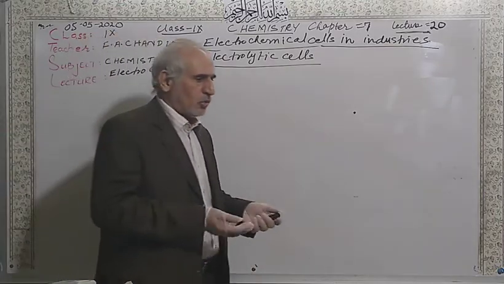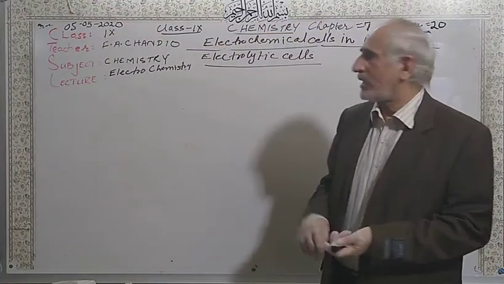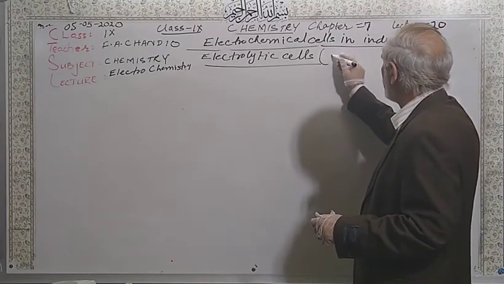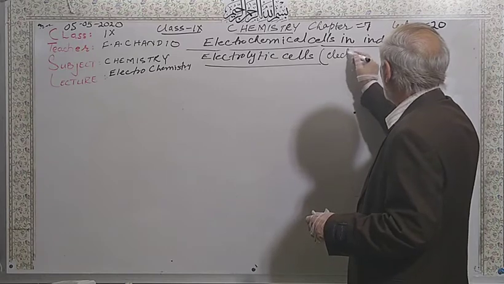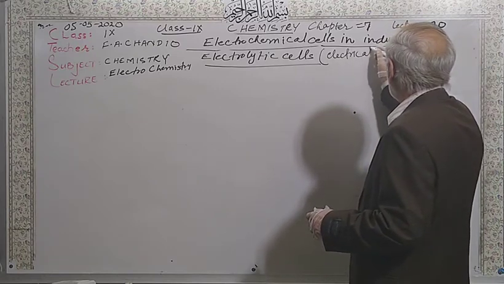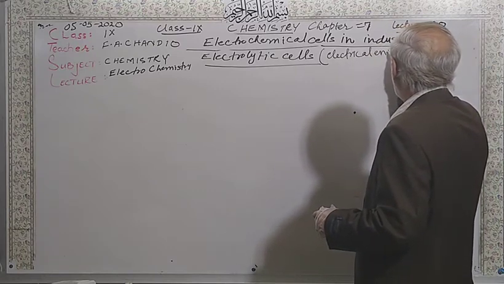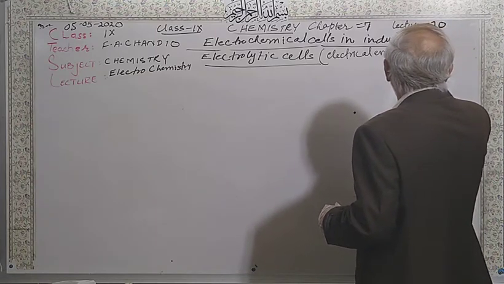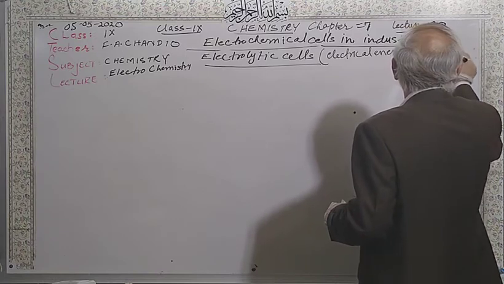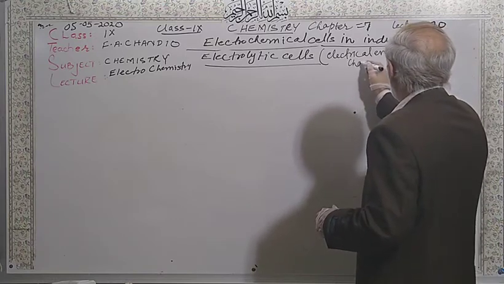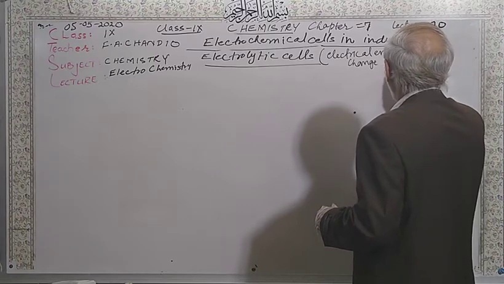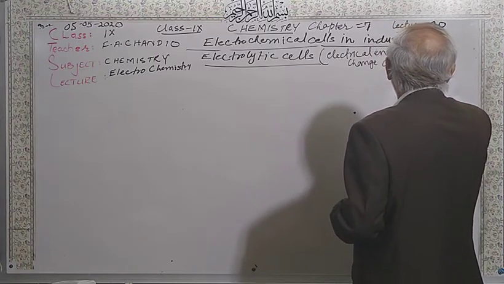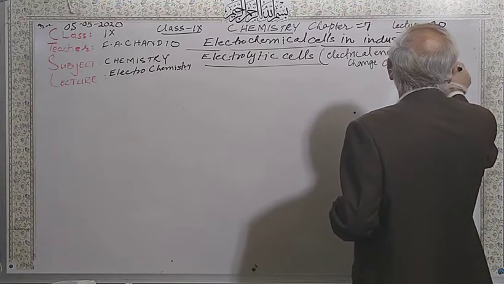When you go back to my previous lectures, I told you about electrolytic cells. Electrolytic cells mean electrical energy is used to change into chemical energy.